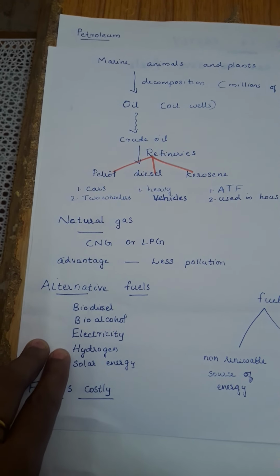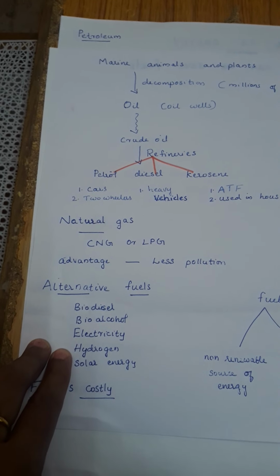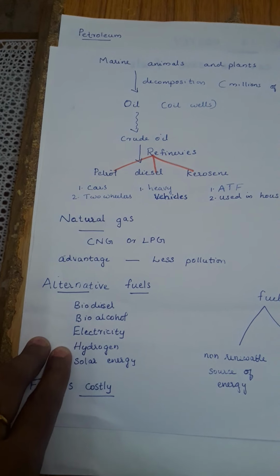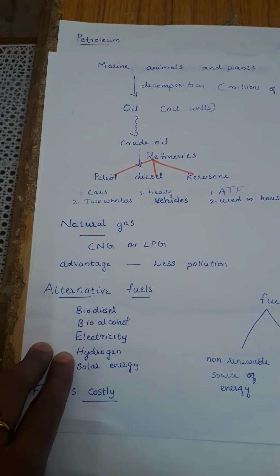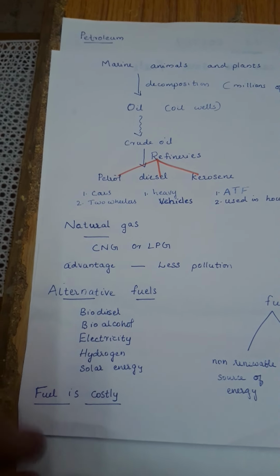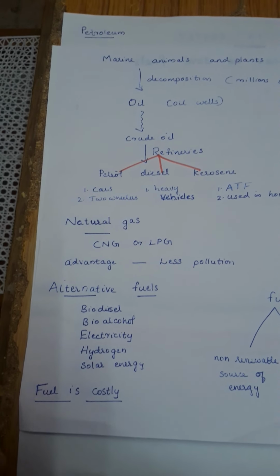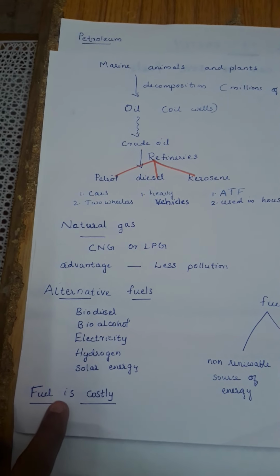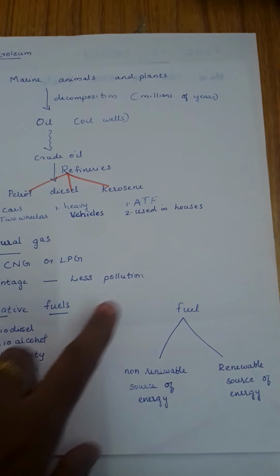Hydrogen is also used as a fuel. Hydrogen can be a very useful source of heat and electricity for buildings. Hydrogen is also used to power vehicles. So now we have studied how the fuels are formed, how the fuels are used to run the vehicles, etc. Now we are going to discuss types of fuel.